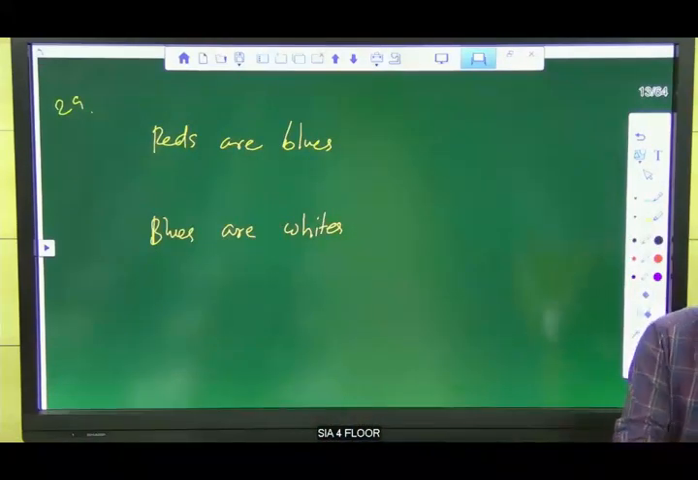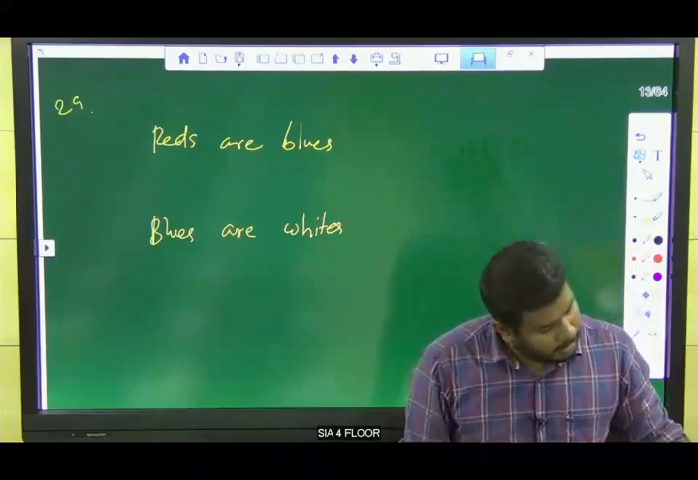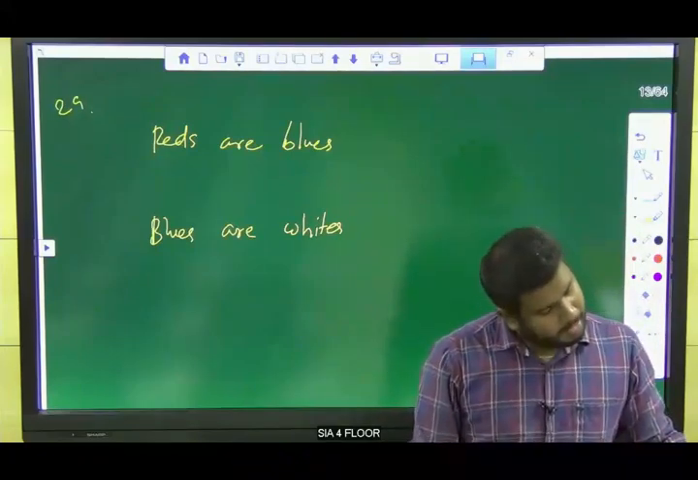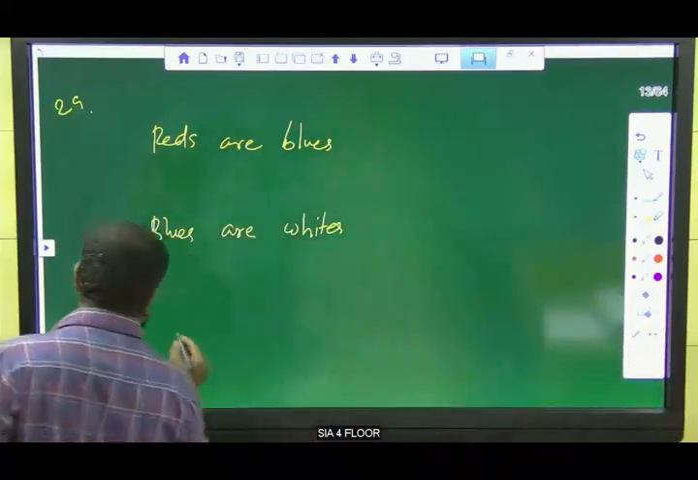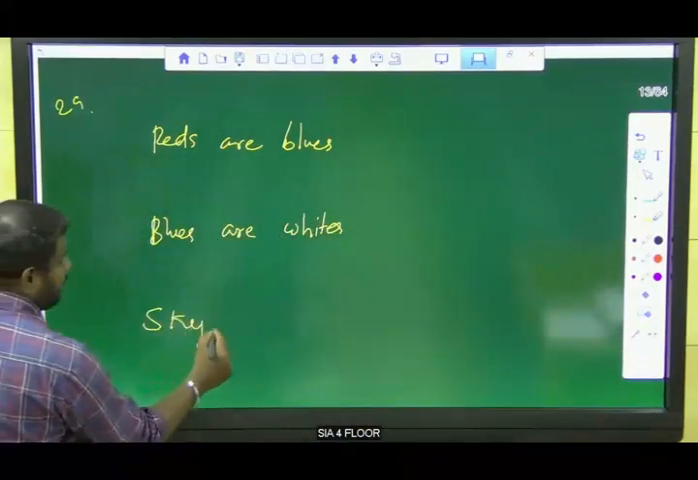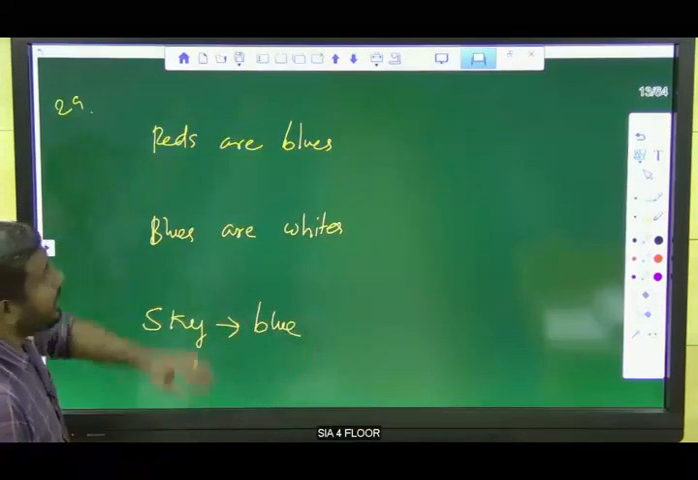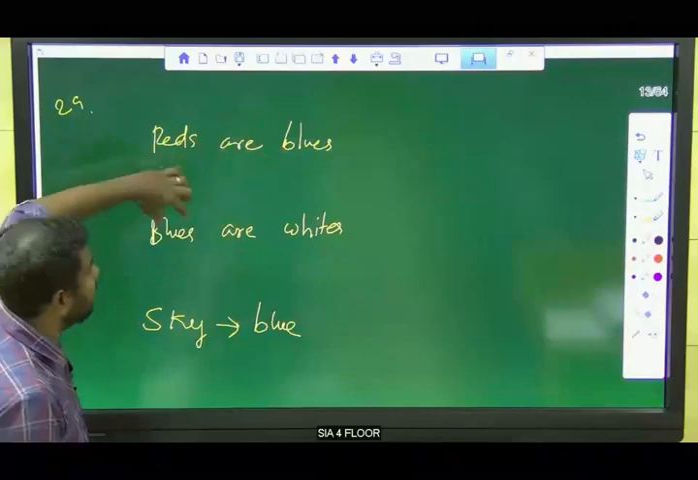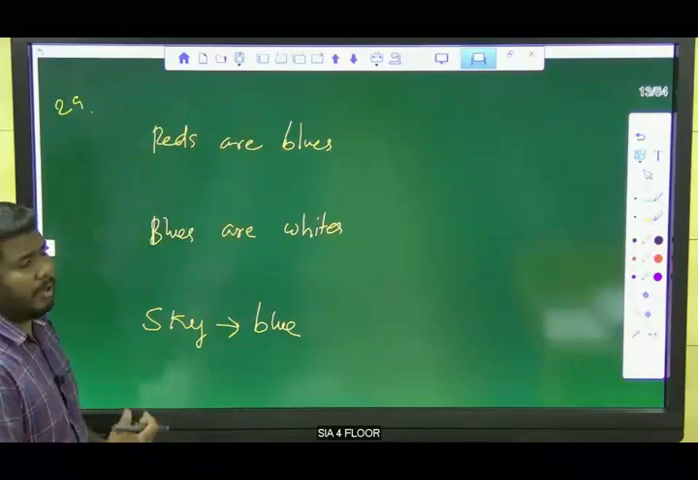So listen guys, reds are blues, blues are whites, whites are yellow, yellows are oranges, oranges are pink. Then what is the color of sky? We know the sky color is blue, but in the question we have blue in two sentences: reds are blues, blues are whites. Now how can we conclude?